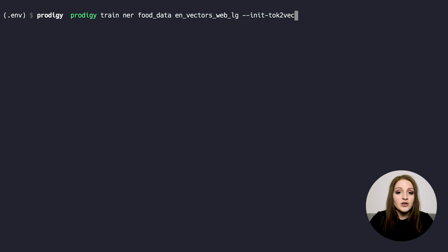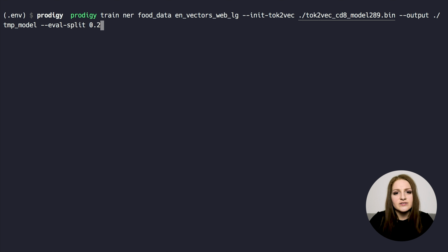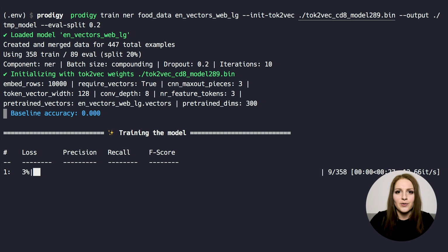The init tok2vec argument lets us specify the path to the pre-trained token-to-vector weights. So basically the output of spaCy pretrain, and that's going to be used to initialize our model. And we'll also specify an output directory and the eval split, which is the percentage of examples to hold back for evaluation. Here we're setting it to 20%, which is not that much, and normally that's a bit low, and it means that our evaluation is not going to be very stable, and that's not going to be the result you should be reporting in your paper, or you should take that with a grain of salt.